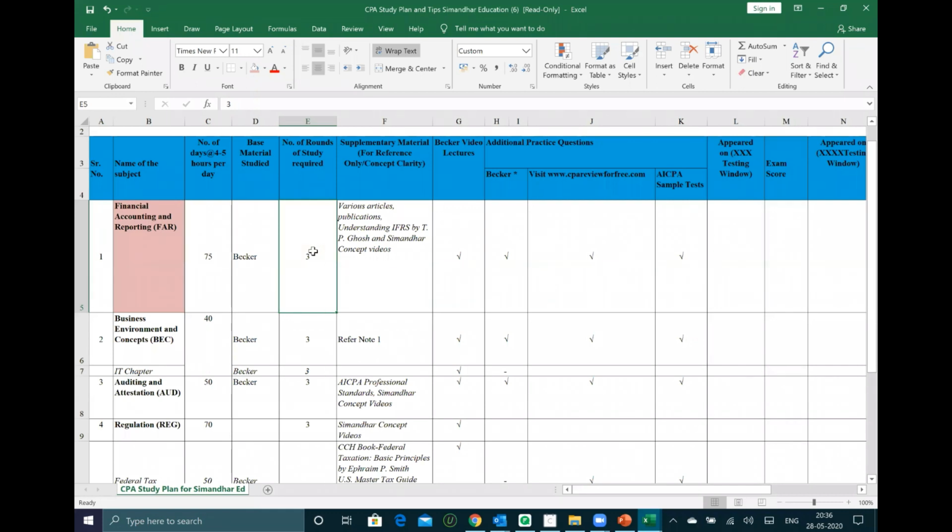So 75 into 5, 370 hours. The first round, 150 hours, will take time, right? And the second time when you study, it should take not more than 100 hours. And the last time, it should take around 60 to 70 hours. Another 30 to 40 hours I'm allocating for mock tests.